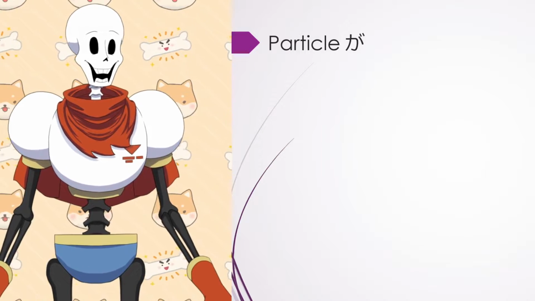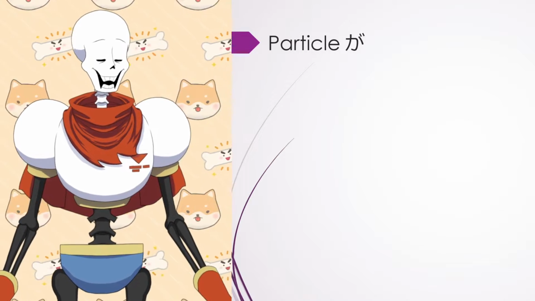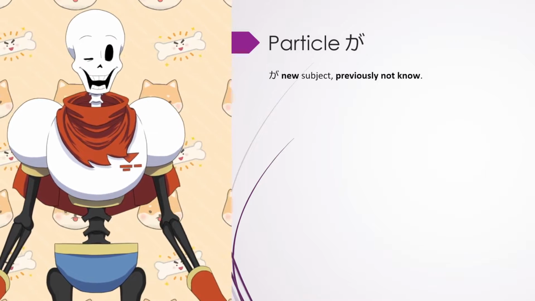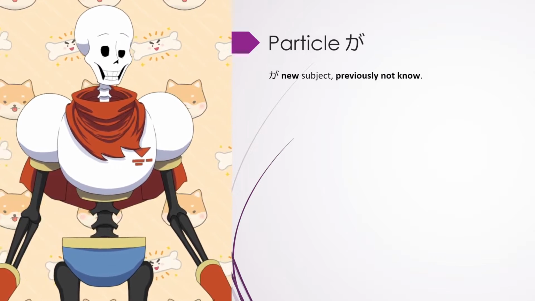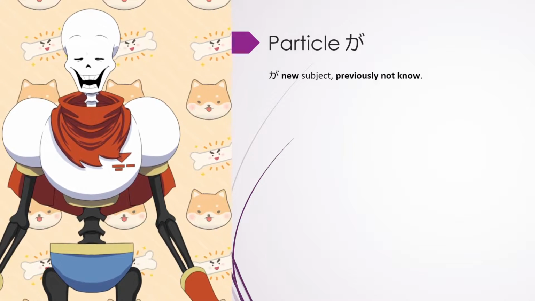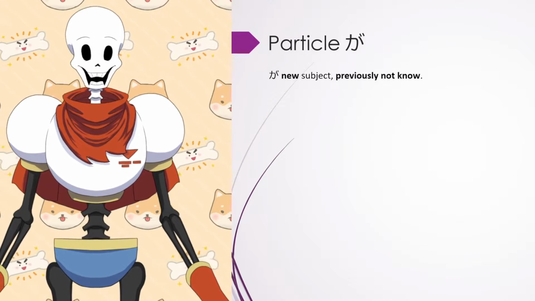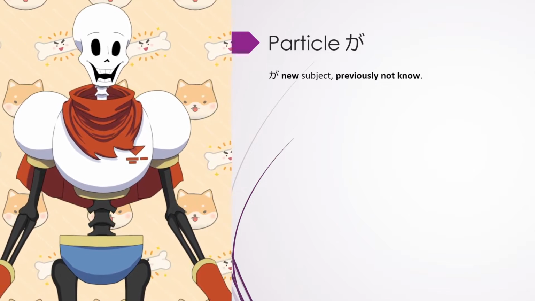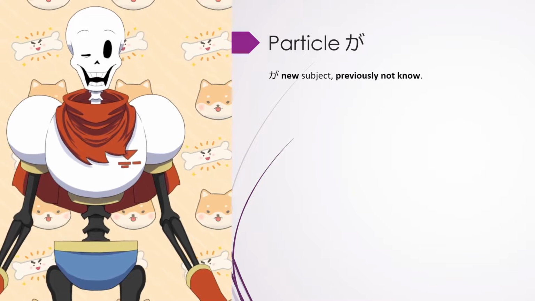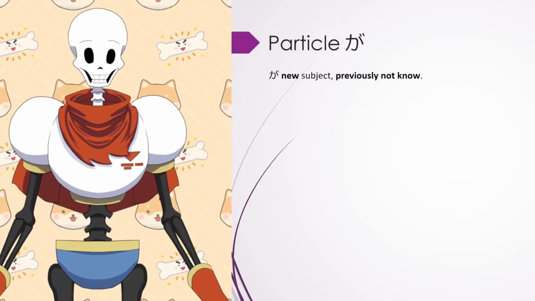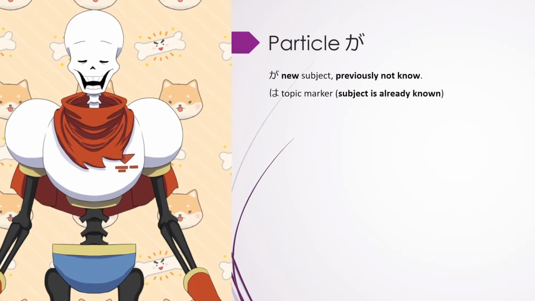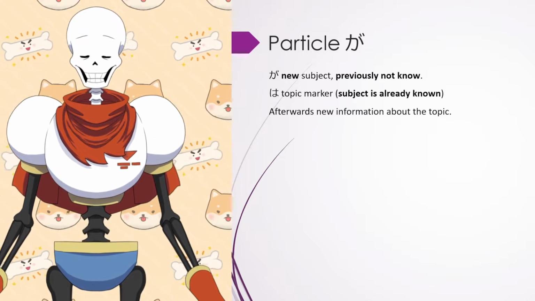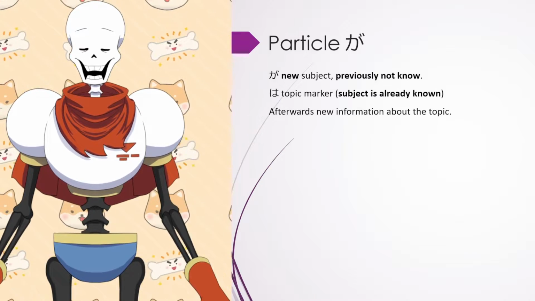Okay, let's move on to the next particle. That's ga. Ga and wa are pretty similar, but there is a huge difference. If you remember, wa is used for a subject that is already known, that topic, and we learn new information about this topic. Particle ga marks a new subject, which is not known. So, afterwards, new information about the topic.